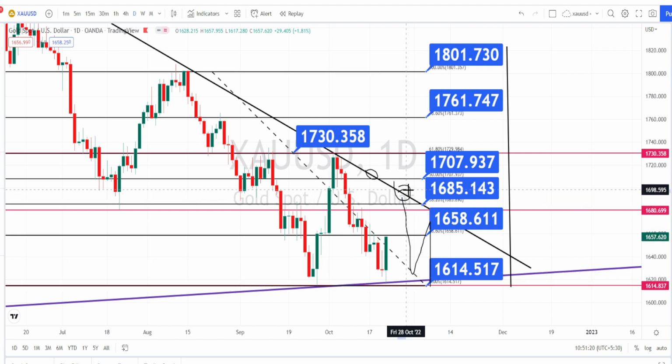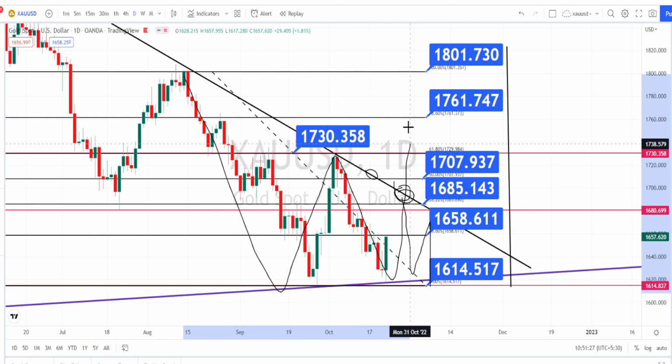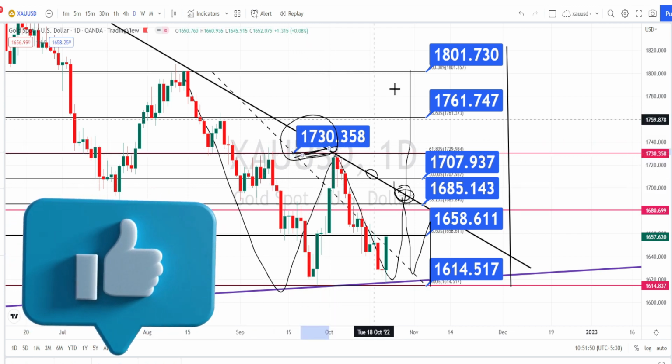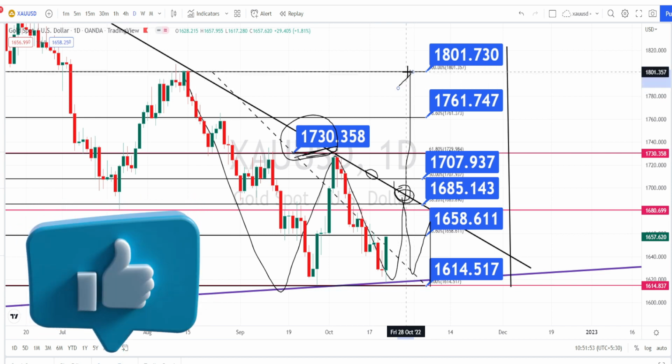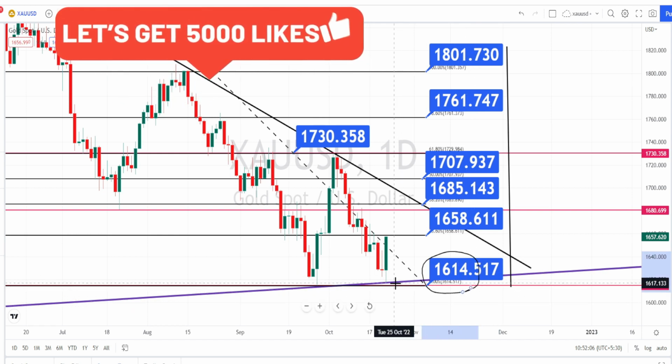But once the price action breaks this resistance line, we can expect it to start its double bottom pattern, which means the next level of strong resistance is going to be around 1730. Once this level is broken, we can expect the completion of the double bottom pattern in the daily time frame. And if the price action breaks this support level of 1640, we can expect further continuation of the bearish trend in the daily time frame also.